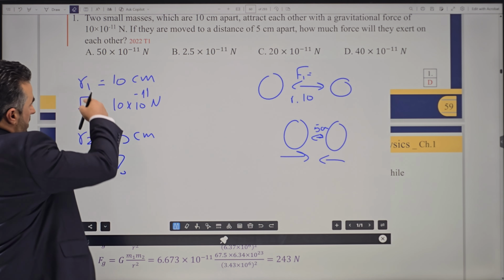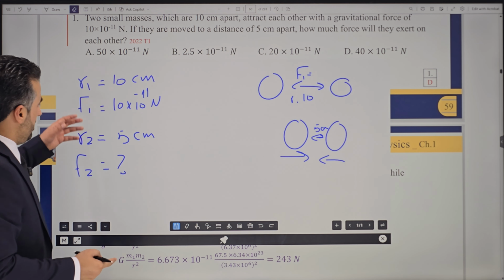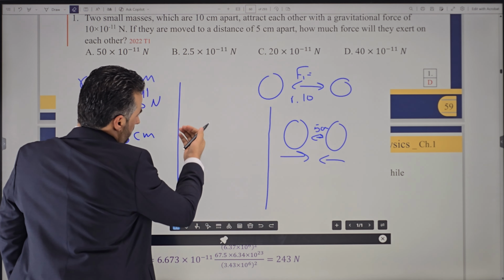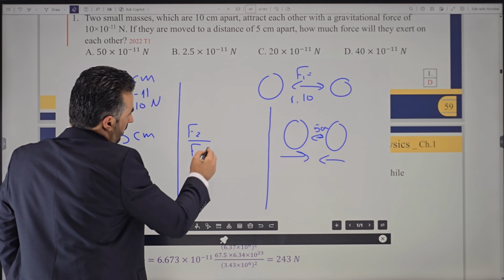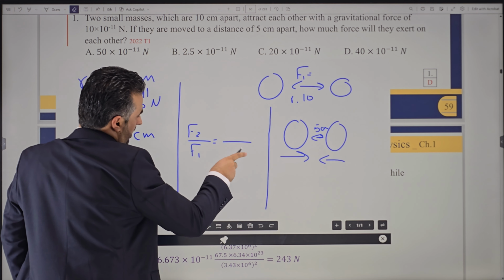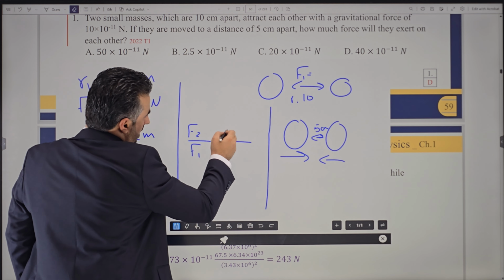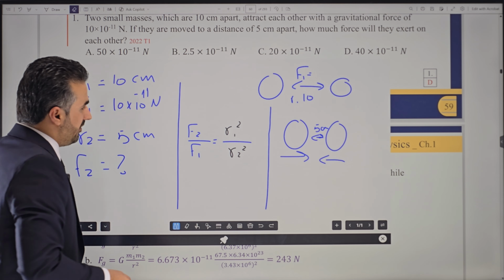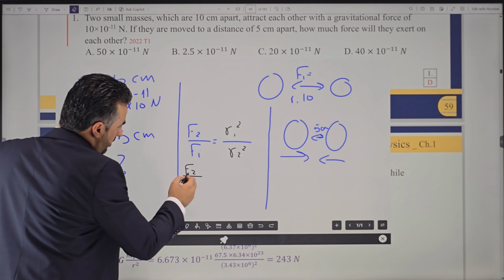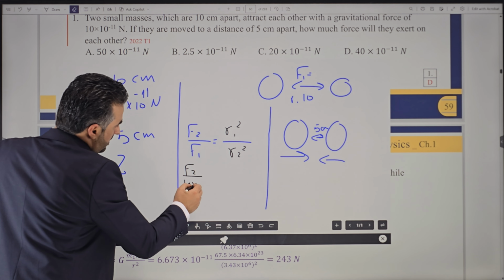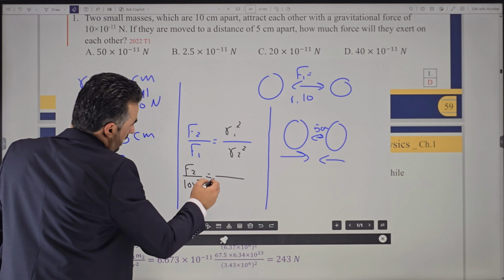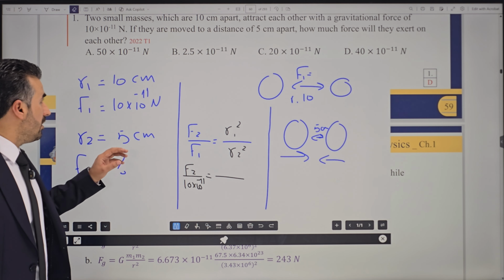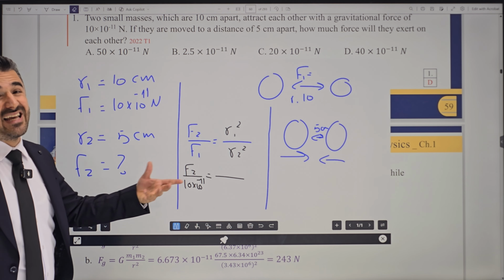Remember we said if you're given two forces and two radii or distances, which equation do you have to use? We're going to use this equation here: F2 over F1 equals R1 squared over R2 squared. To remember, each one of these has to be opposite to one another on the same line. Now all you have to do is plug in the numbers. One more time, F2 is unknown and required. F1 is 10 times 10 to the power negative 11. Regarding the radii, because we have a radius both up and down, it is totally fine to keep them in centimeters because the units cancel out.